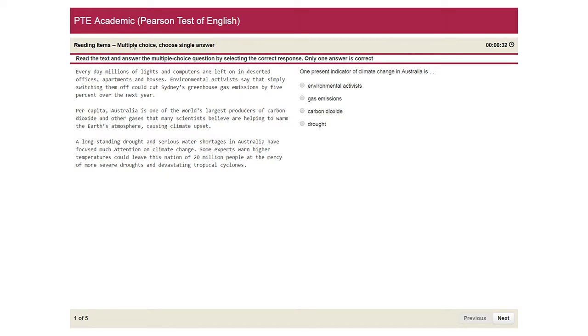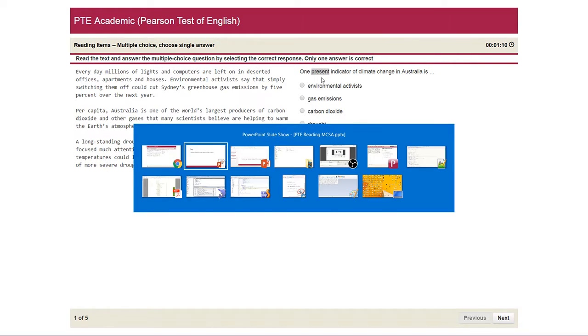So this is one of multiple choice single answer question. This is the passage. This one is called the question. So we need to read the question first. It says, one present indicator of climate change in Australia is. So the question is asking about the present indicator, which is the reason behind the climate change in Australia. So the passage should definitely talk about climate change, and we need to find out which one is the indicator currently.